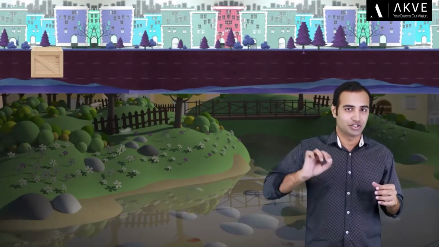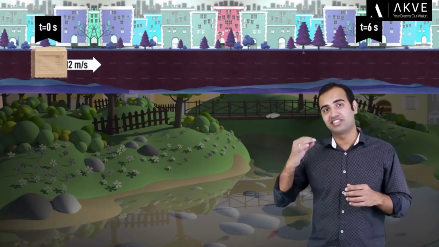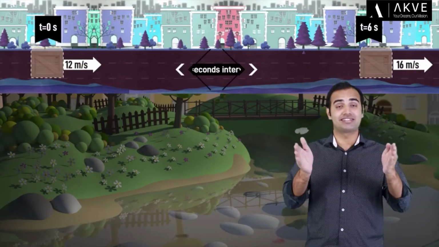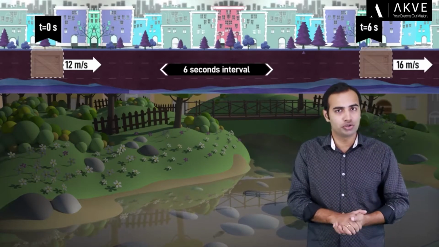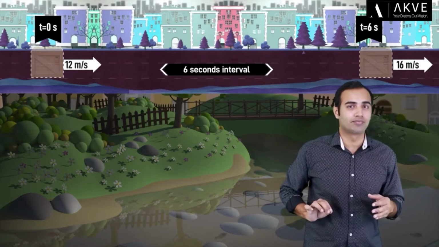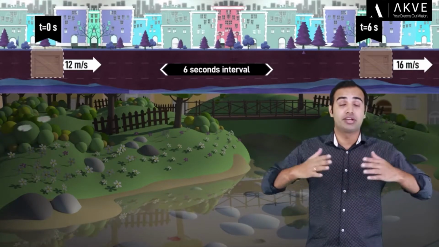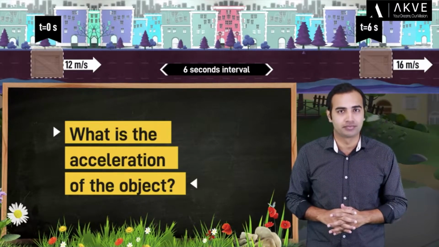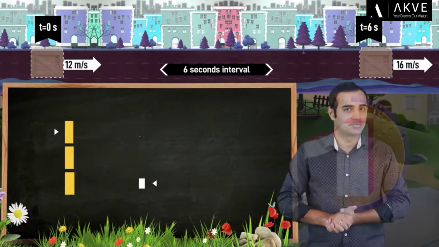So here we have a situation where an object's velocity changes from 12 meters per second to 16 meters per second in 6 seconds time interval. Also, throughout the course of its journey, the object travels in right direction. Now, given these two pieces of information, you are supposed to calculate the acceleration of the object. Your time starts now, guys.